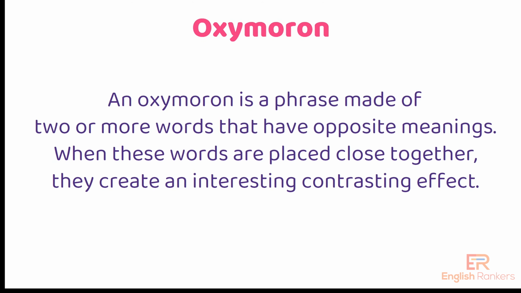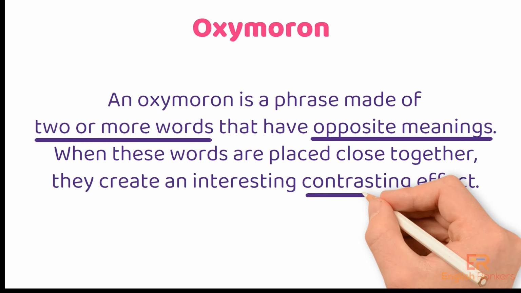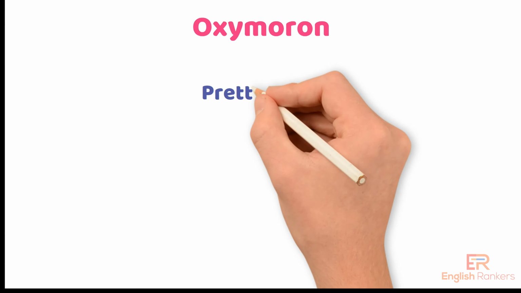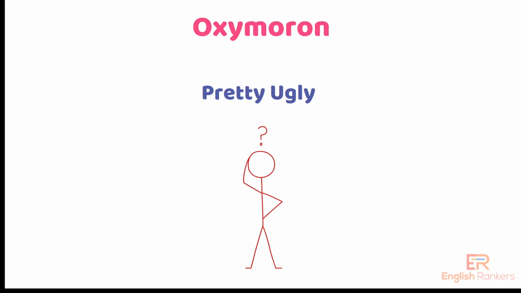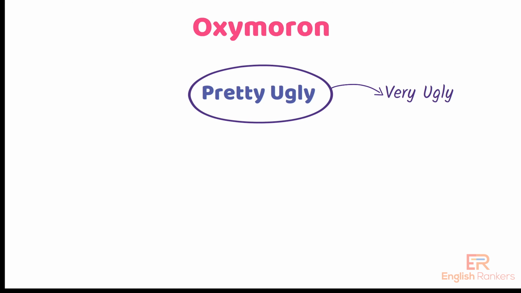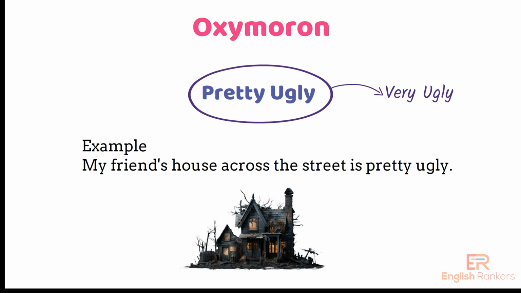An oxymoron is a phrase made of two or more words that have opposite meanings. When these words are placed close together, they create an interesting contrasting effect. Do you know the meaning of pretty ugly? Pretty ugly does not imply that a person can be attractive and unattractive too. Pretty ugly means very ugly. Example: my friend's house across the street is pretty ugly.